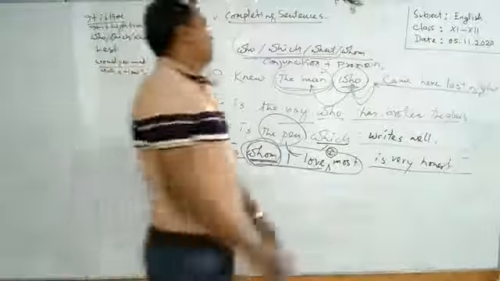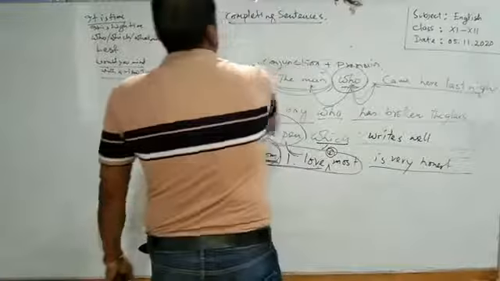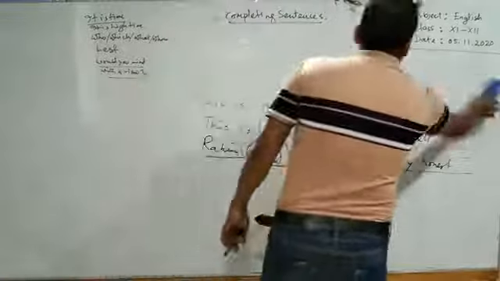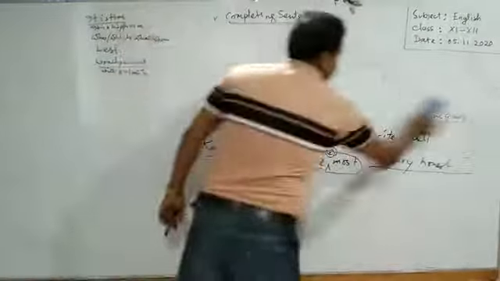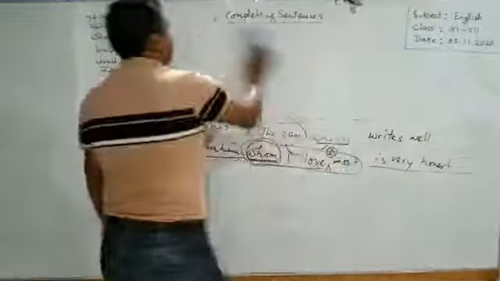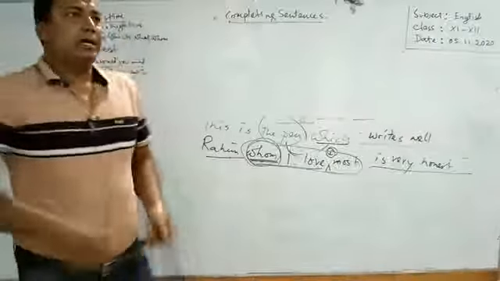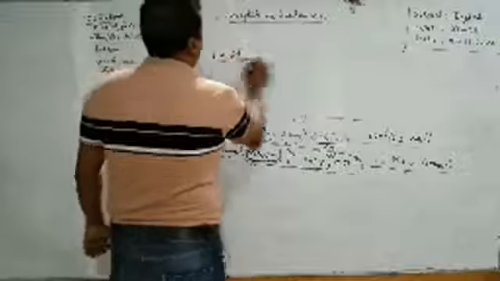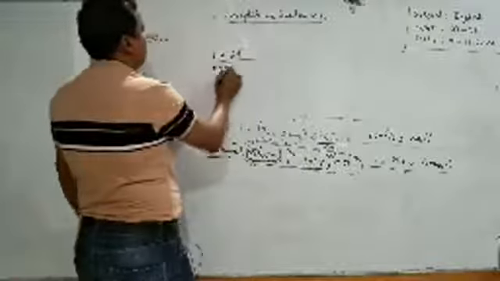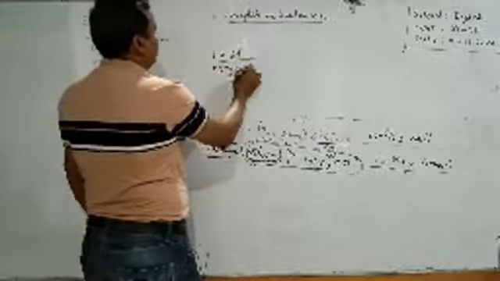Learners, in such a way, we can use the clauses most related to these relative conjunctions. Now, I will show you another conjunction, lest. Lest means পাছে, ভয় হওয়া.